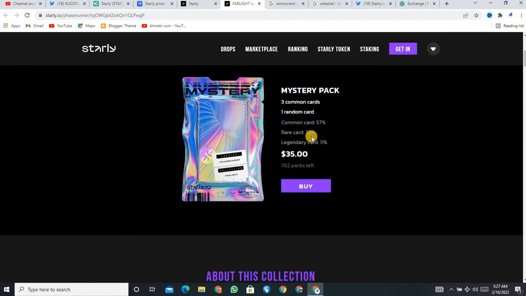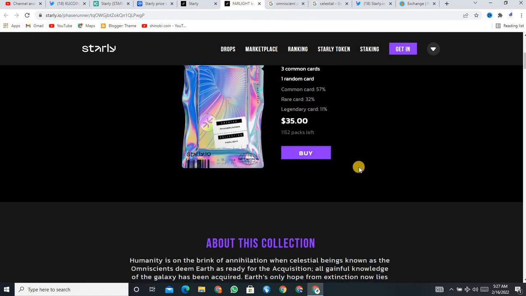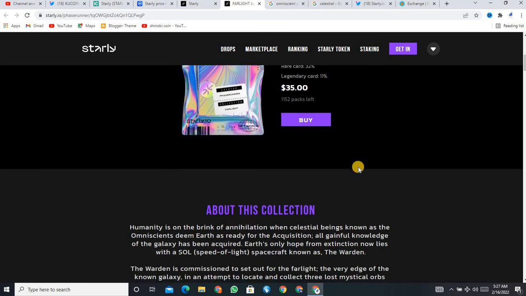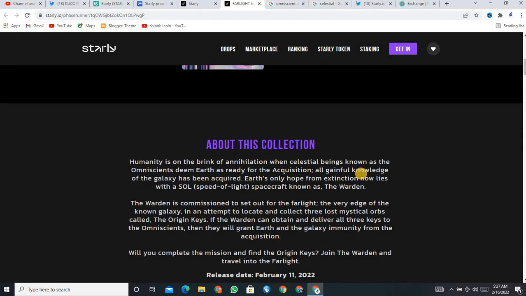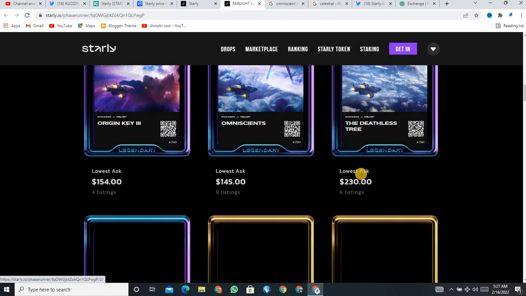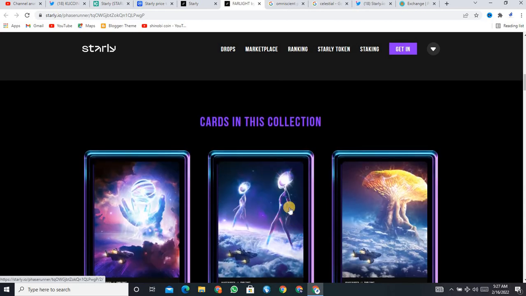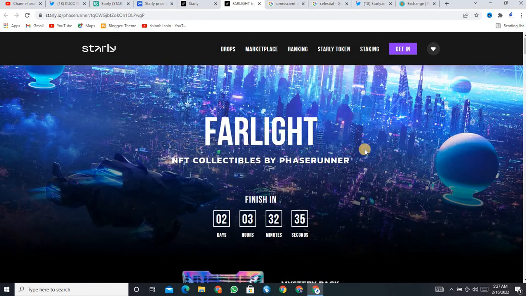Common cards are 57%, rare cards are 32%, and legendary cards are 11%, and the price is $35. So if you want to buy this project, after that you will easily be able to sell it back at a huge price. You know about it, this is all dependent on NFTs. You can see some details about this NFT which is right now on sale, so you can also participate in that.